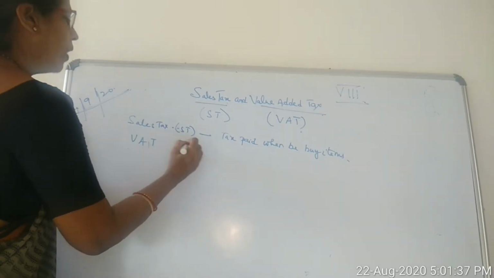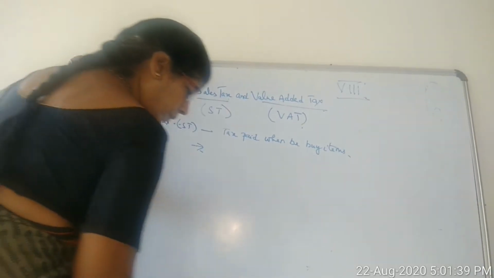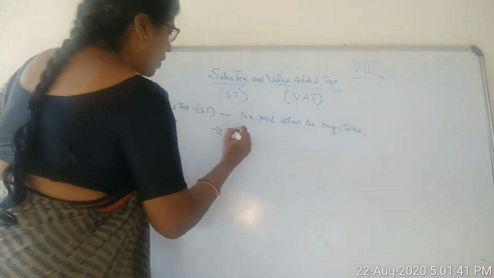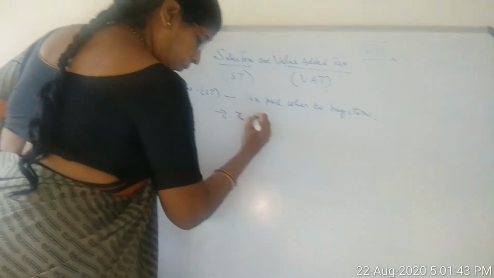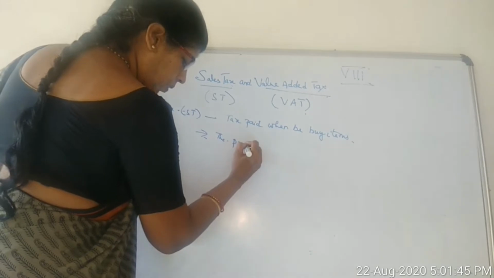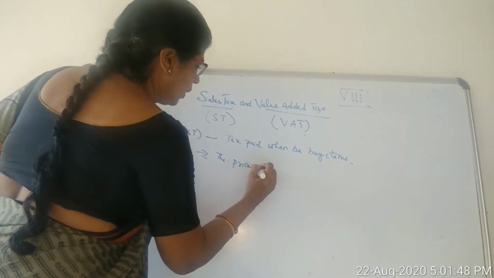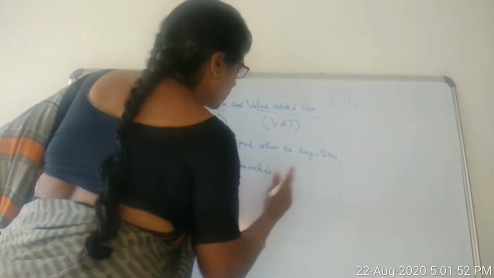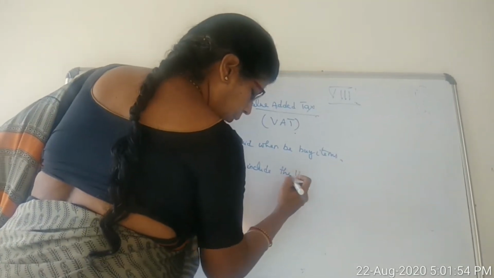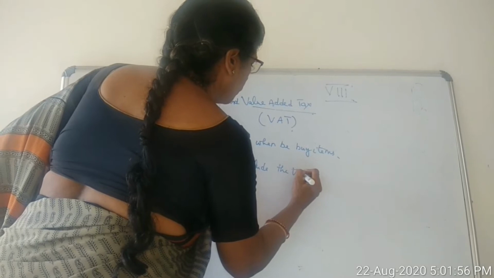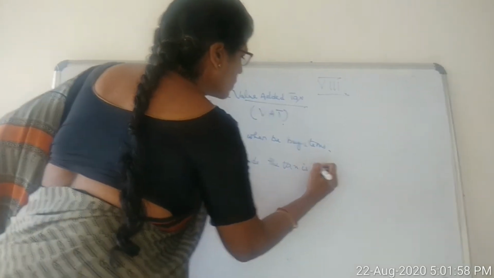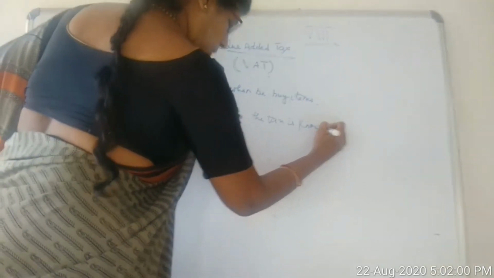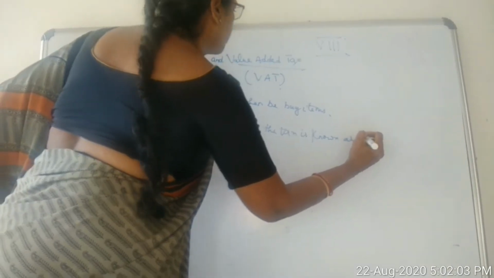VAT. What is VAT? VAT is the price. The price that includes the tax is known as VAT.